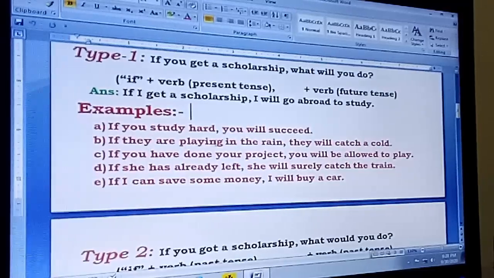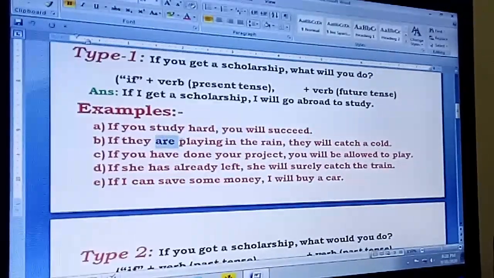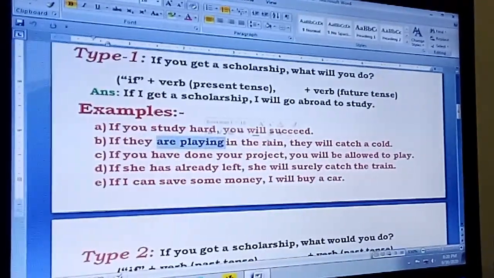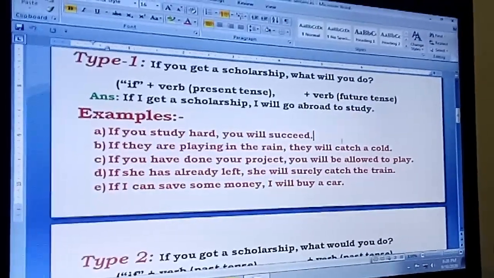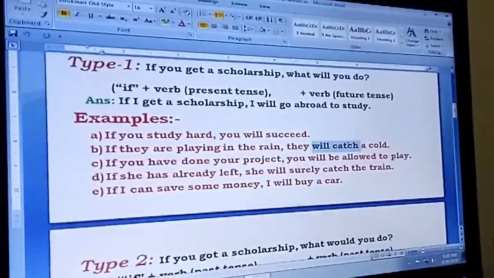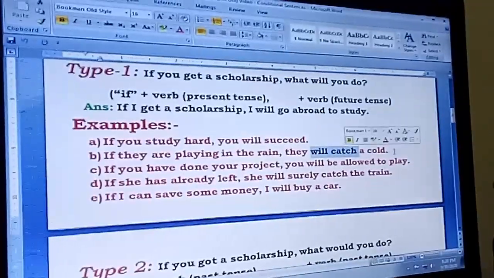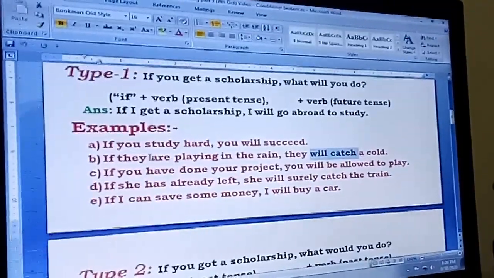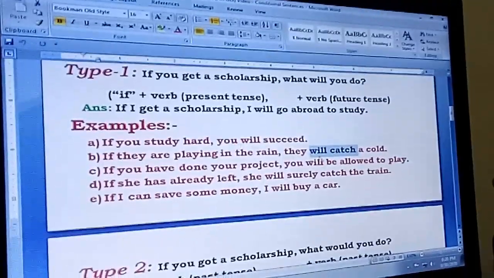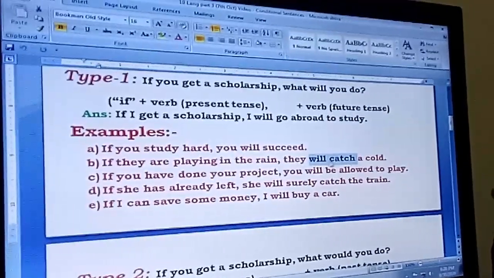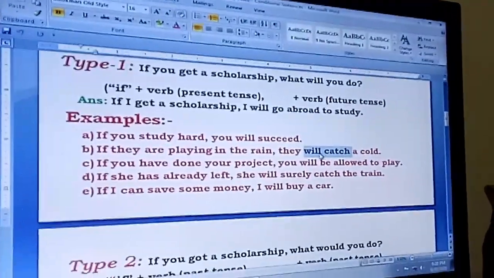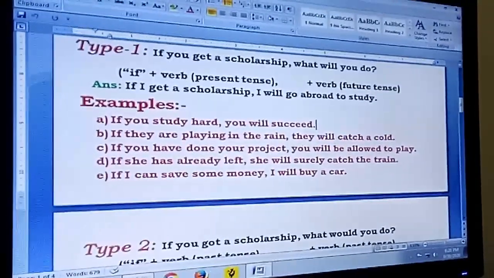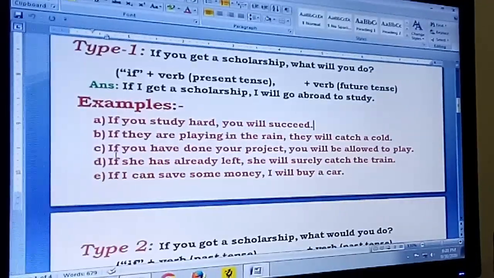If they are playing, this is the present continuous tense, and your answer is again simple future. They will catch a cold. You don't need to answer in the continuous, but they will be catching a cold is also possible, and simply they will catch a cold is also an answer.